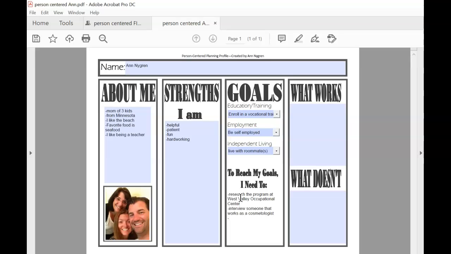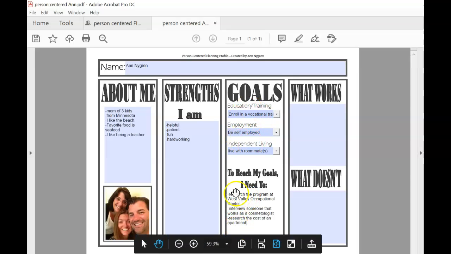And then I need to start thinking ahead and research the cost of an apartment so I can start budgeting and figure out how much that's going to cost. So for now, those are the things. There's many different things that I need to do before I reach those goals, but just put a few of them here, something that you want to start with.